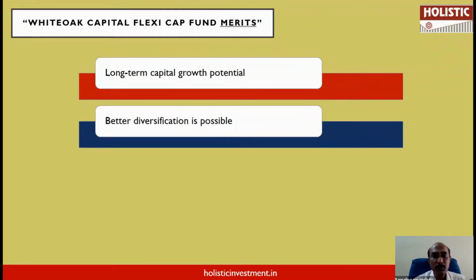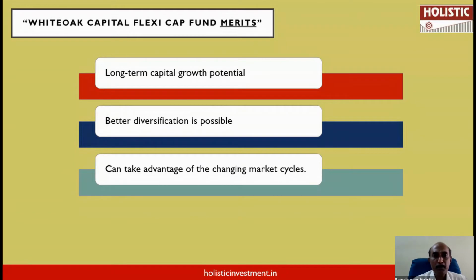Better diversification is possible because this fund can invest across market capitalization and it is a diversified fund. They don't restrict themselves to a particular sector or theme. They will invest across multiple sectors and multiple themes across capitalization. So a better, healthy diversification is possible through this flexi cap fund.